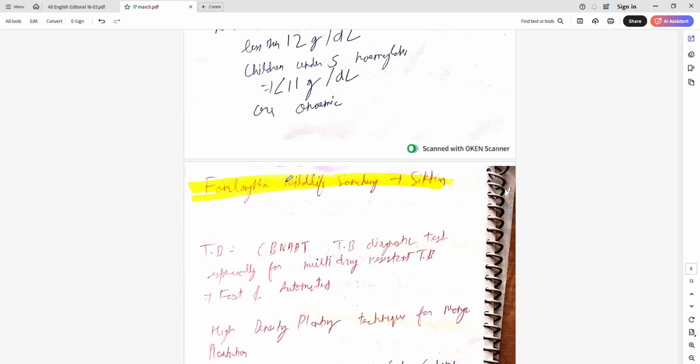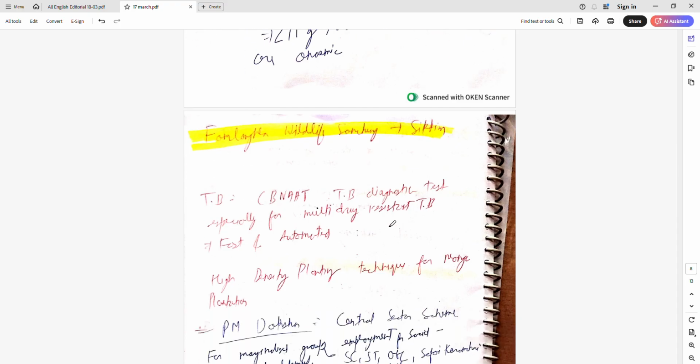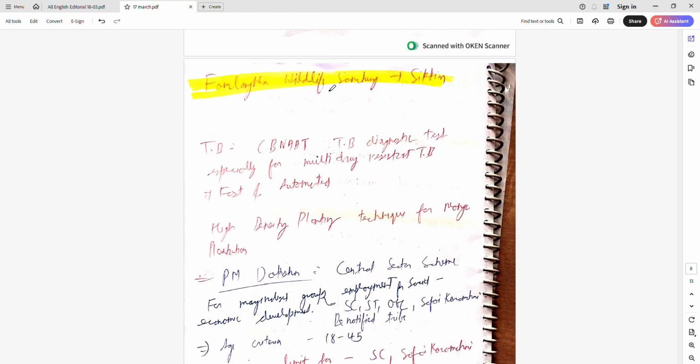Palm Longla Wildlife Sanctuary is in Sikkim. This also came from a special district program, the sanctuary.